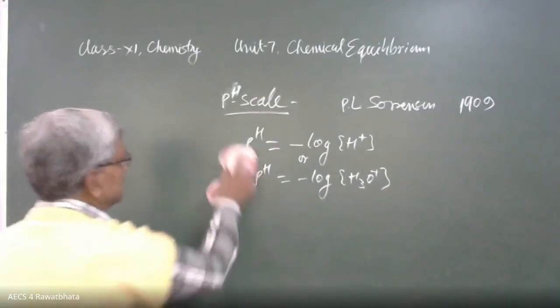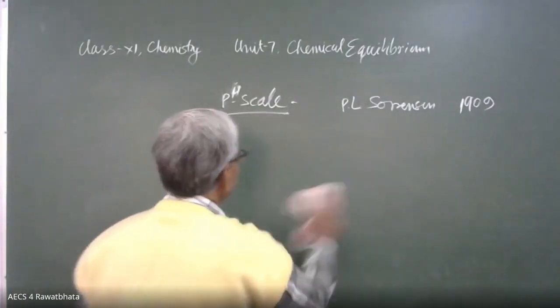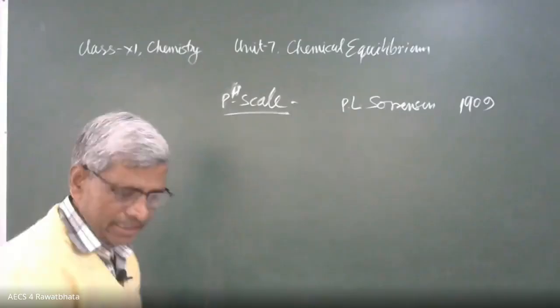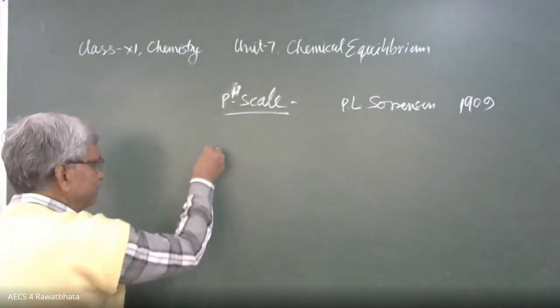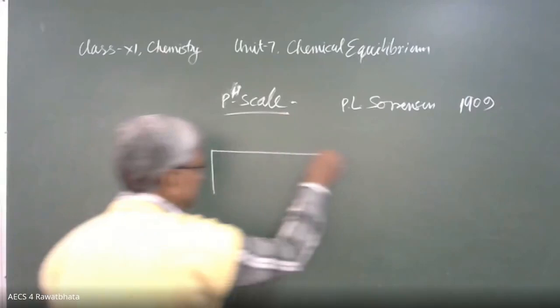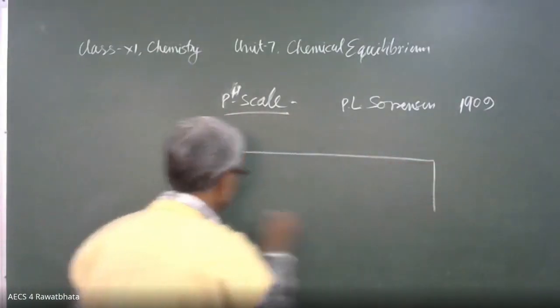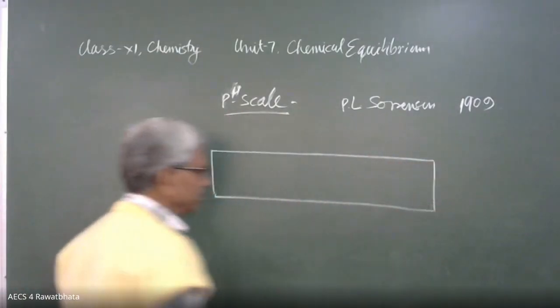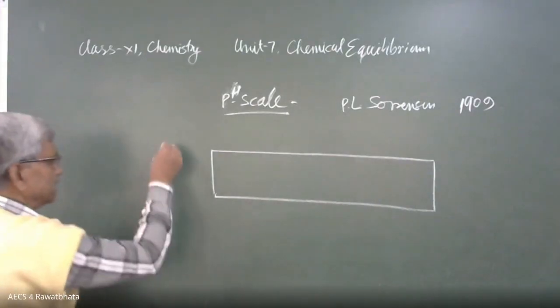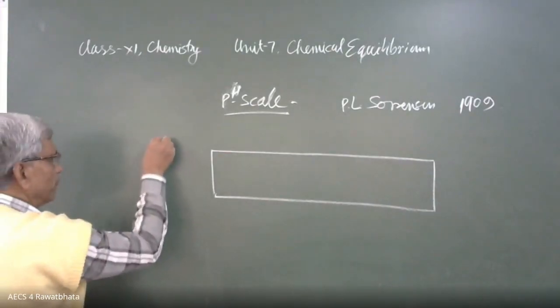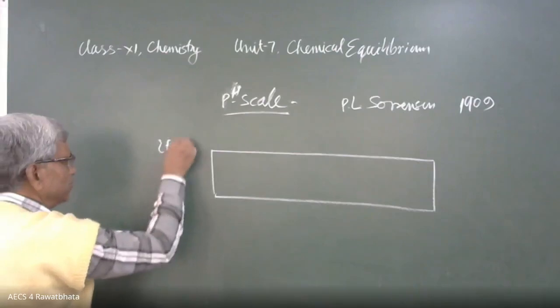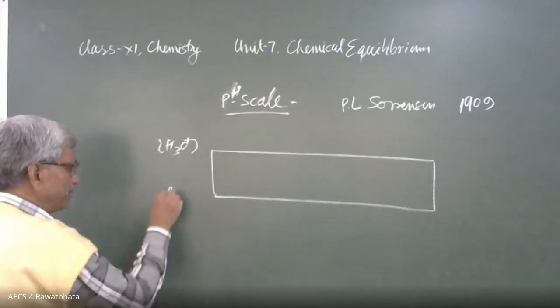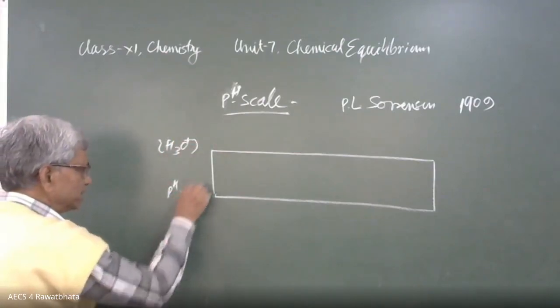Then what is the pH scale? Here I am going to draw a scale. In some books it is mentioned. This will give you an idea about the value. Here is the molar concentration of H3O positive, and here the pH value.